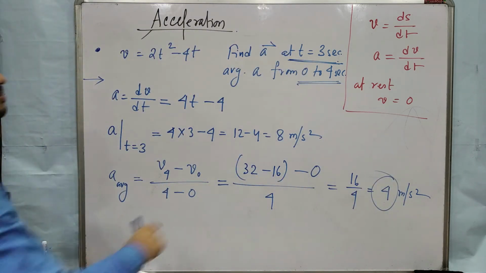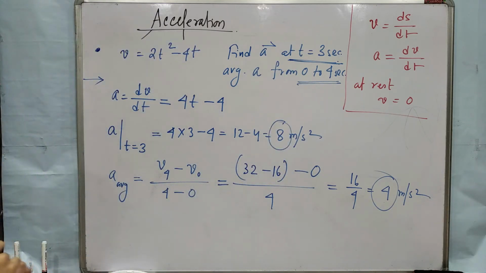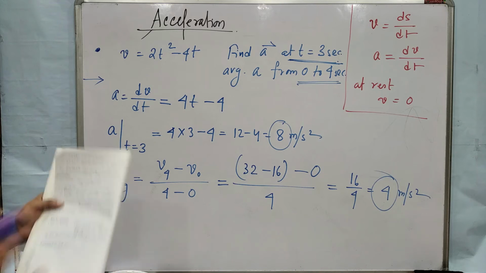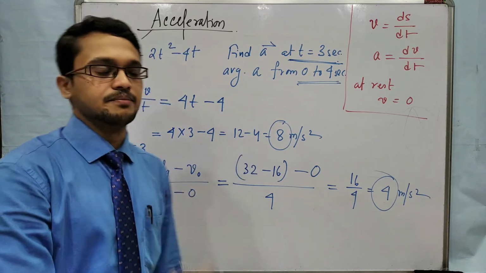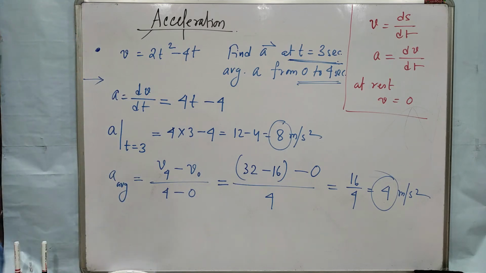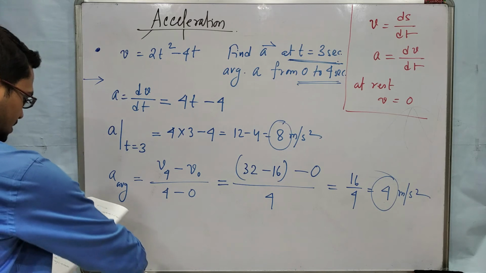So in this time range 0 to 4 seconds, average acceleration is this 4. But at a particular time, that is at 3 seconds, it is 8. Okay, so it may be different. Okay, average means for a large time, instantaneous means at a particular time, in a very small time range. Okay, now come to the next problem.